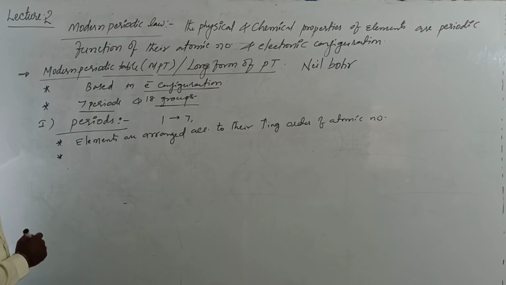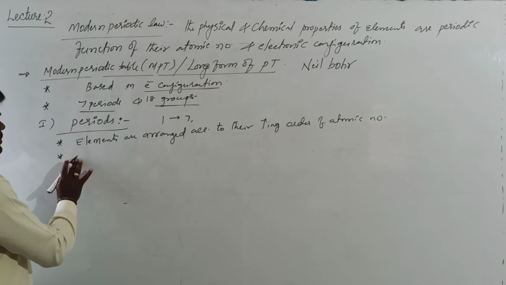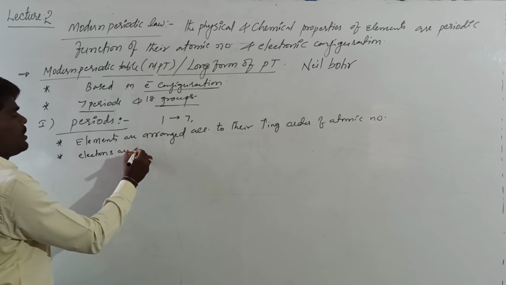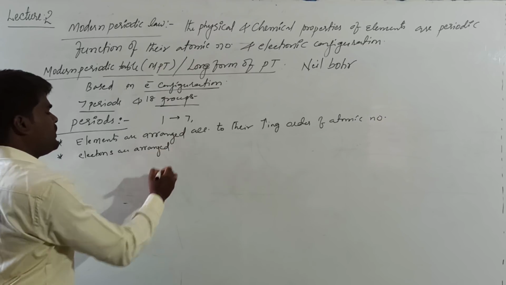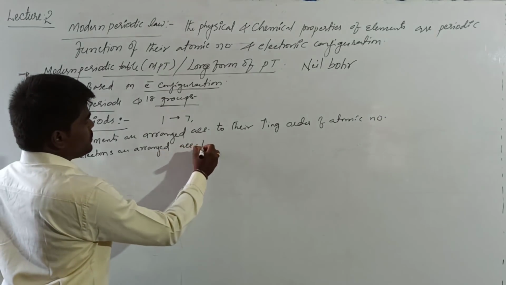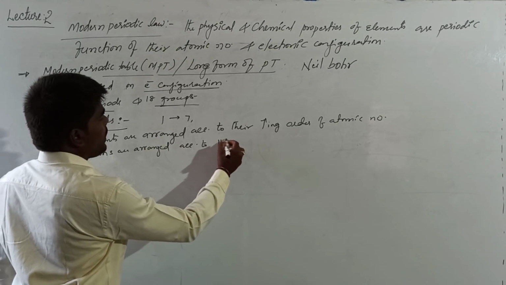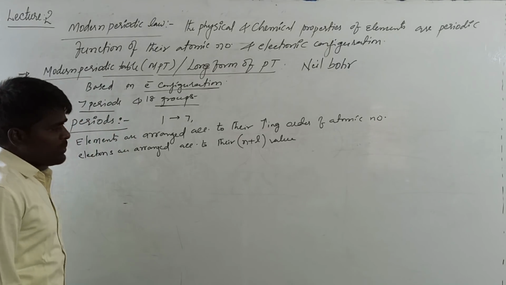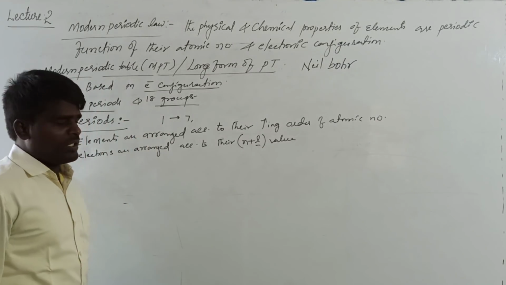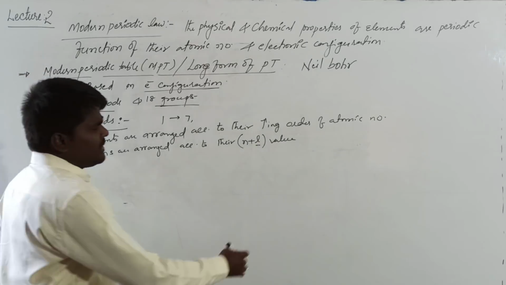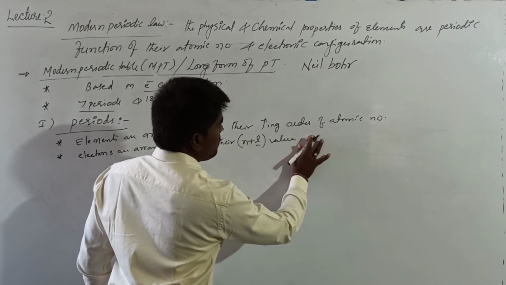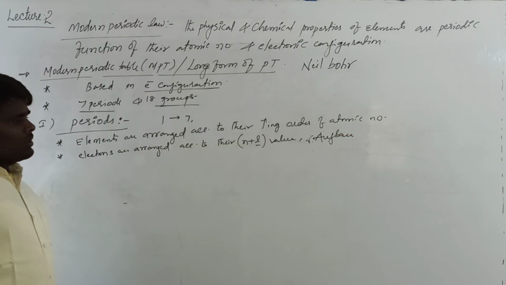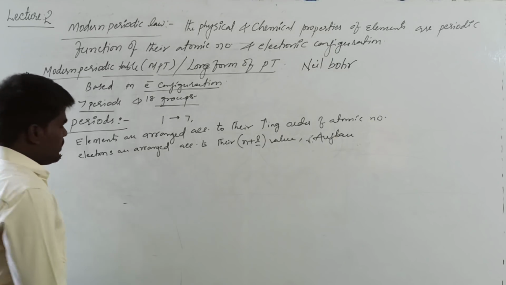Here, the electrons are arranged in the orbitals according to their n plus l values. What is meant by n and l? n is the principal quantum number, l is the azimuthal quantum number. You have to arrange the electrons in the atomic orbitals according to their n plus l values.